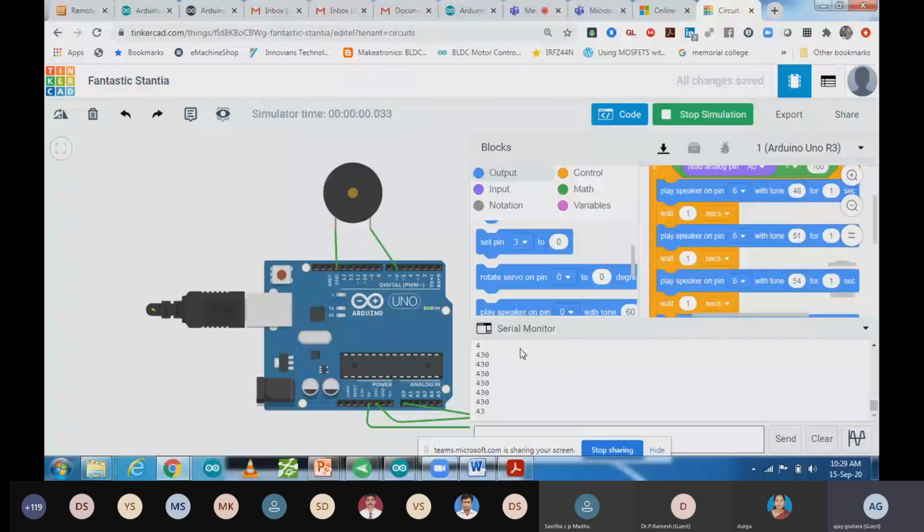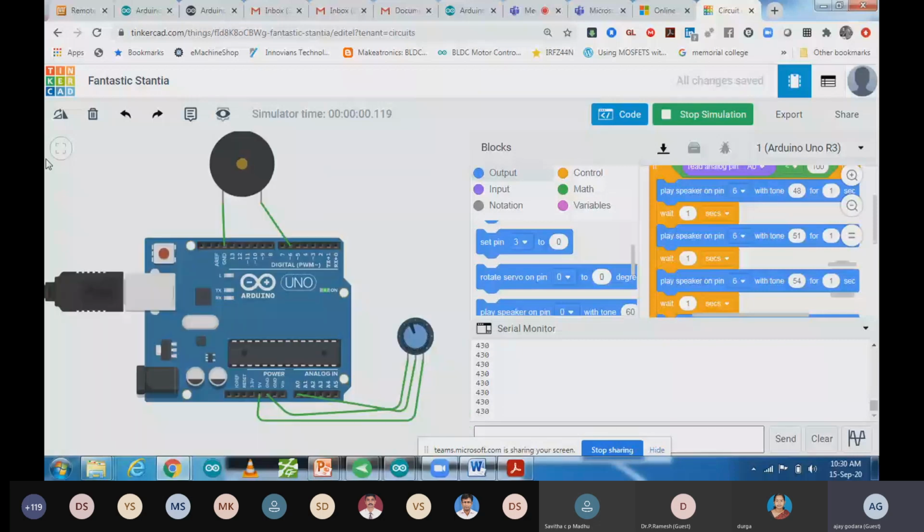If my value is less than 100, what will happen over there? My buzzer will play 5 to 6 sargam tones over there. So that you can see it, I'm going to reduce it. Now the value is 143. Still not less than 100. So again, I'm going to reduce it. I think everyone is able to hear it.